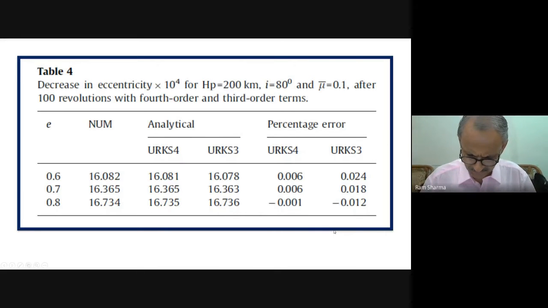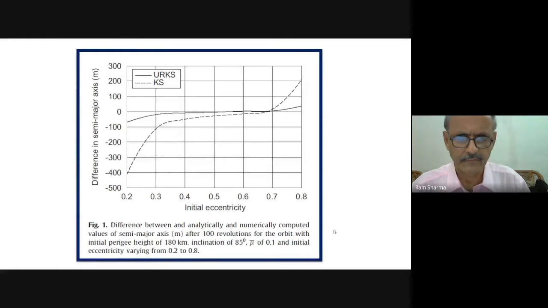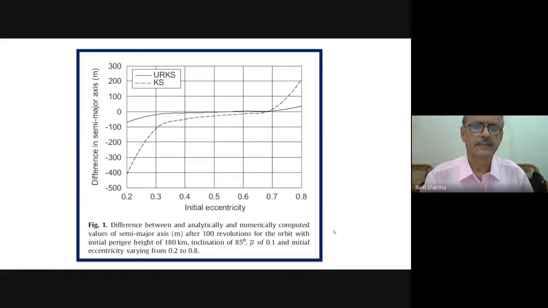We have seen semi-major axis and eccentricity. They show a similar kind of character. And now figure-wise we have shown you. The figure-wise you can see there. As you are going to higher eccentricity, this is the eccentricity increase, and this whole thing is the difference between analytical and numerical after 100 revolutions, and inclination is taken 85 and mu bar is taken 0.1.